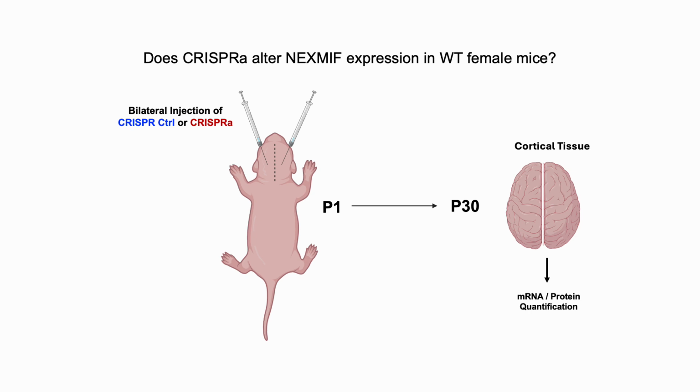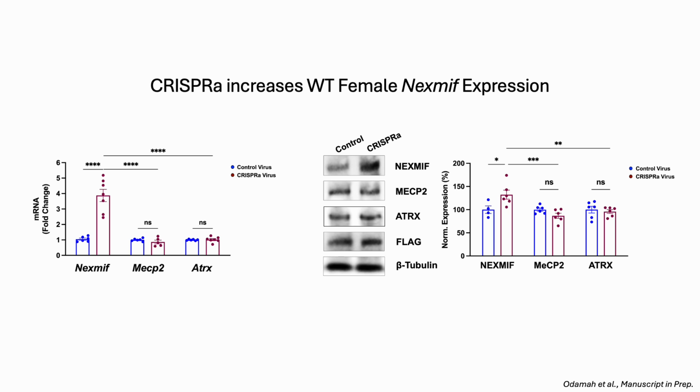So to examine the effect of CRISPRa in vivo, we generated a lentivirus and then injected one group of wild-type female mice bilaterally with the control lentivirus and another group with the CRISPRa lentivirus at P1, and then 29 days later collected the brain tissue for mRNA and protein quantification. And without fail, we saw a very nice and specific increase in Nexmif mRNA and protein in the wild-type female mice, with little to no effects on MECP2 and ATRX, indicating strong specificity of this CRISPRa system.